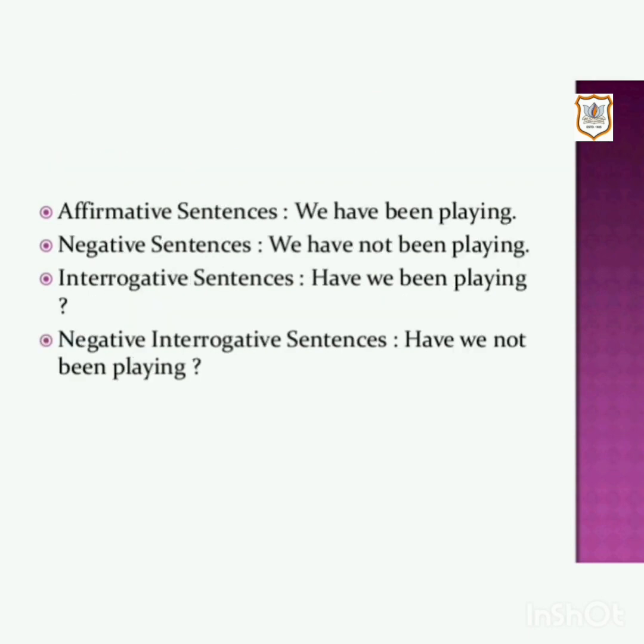Present perfect continuous tense has the form have or has plus been plus present participle, that is verb plus ing. So the affirmative sentence is we have been playing. Negative sentences are formed by placing not after has or have and before been. So negative sentence is we have not been playing.